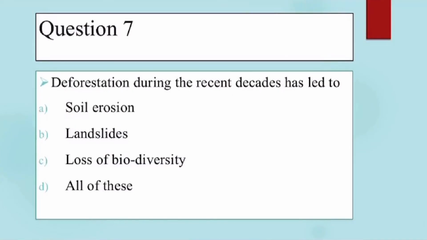Seventh question. Deforestation during the recent decades has led to option A soil erosion, B landslides, C loss of biodiversity and D all of these. Effects of deforestation include all three: soil erosion, landslides and loss of biodiversity. So option D is the right one.